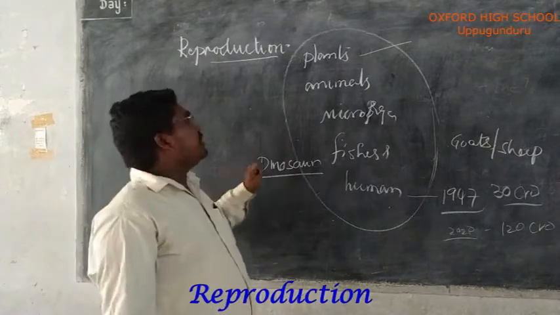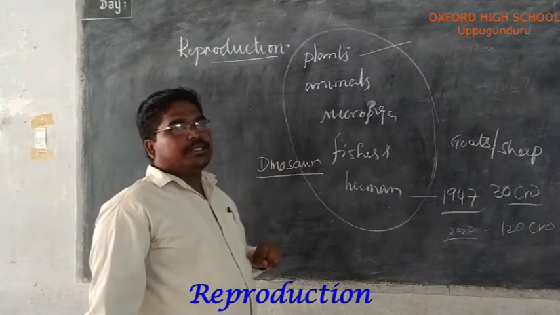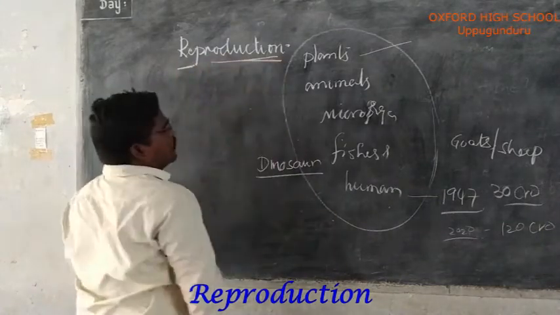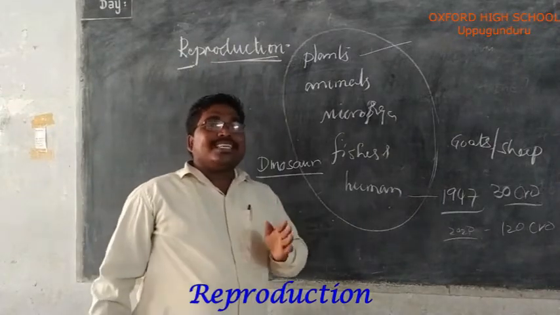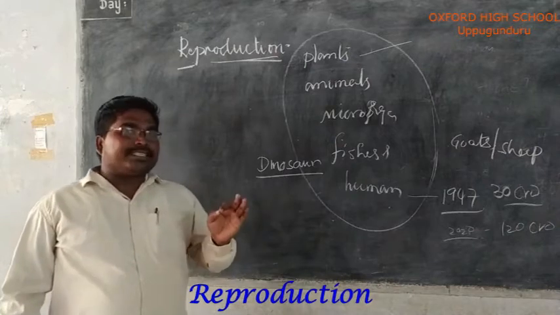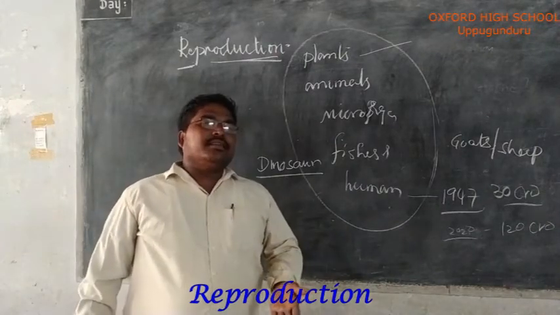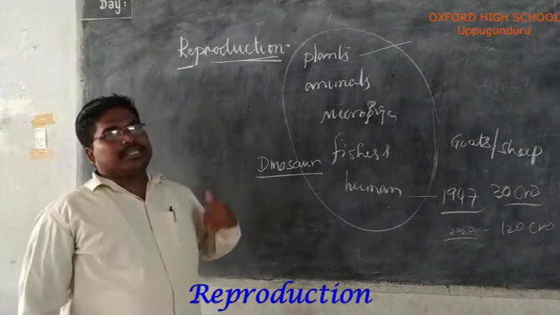Today our topic is reproduction, because of that I have given this much explanation. Reproduction: here re means again, production means produce. So first of all, what is reproduction? The process by which living organisms produce new offspring of the same kind is called reproduction.